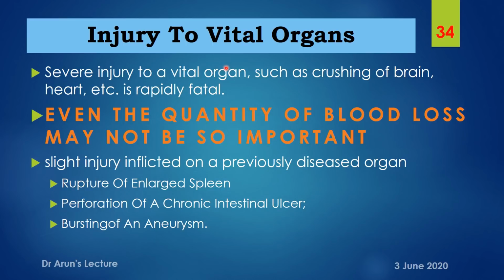But if it is a previously diseased organ, then the slightest injury is sufficient to cause the death of a person.